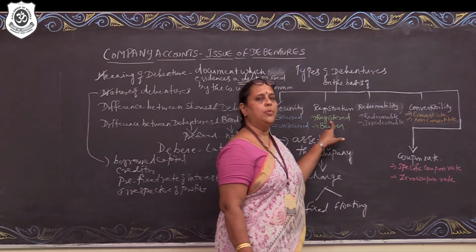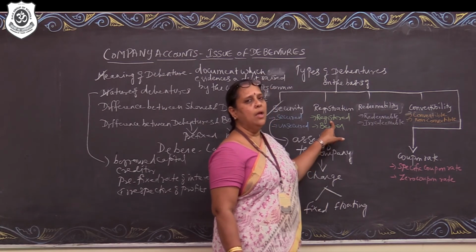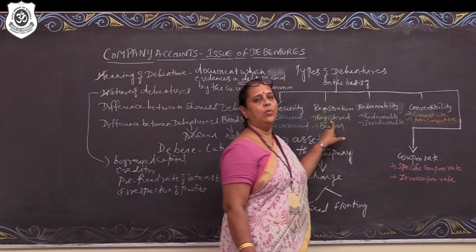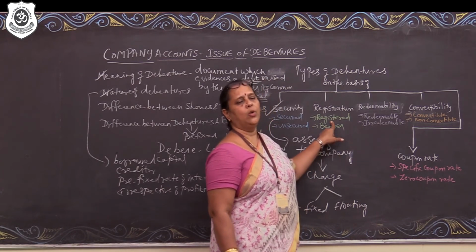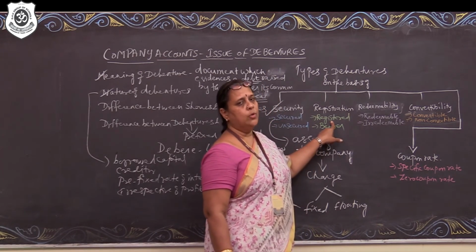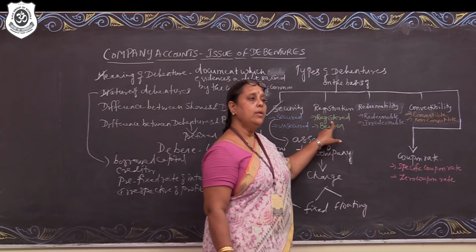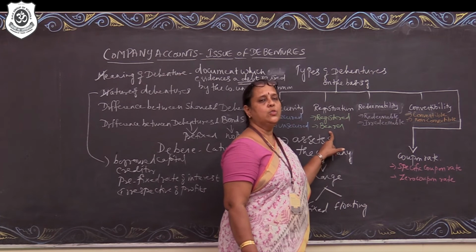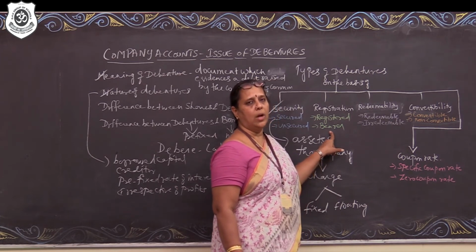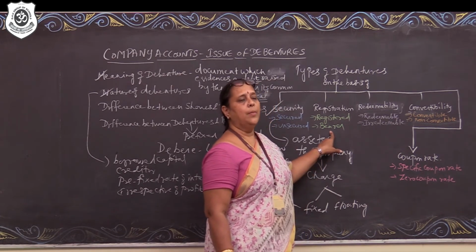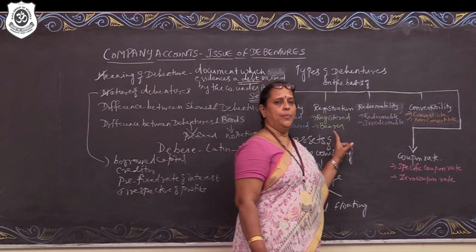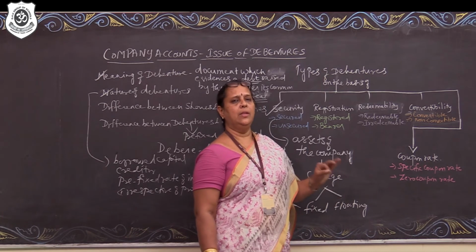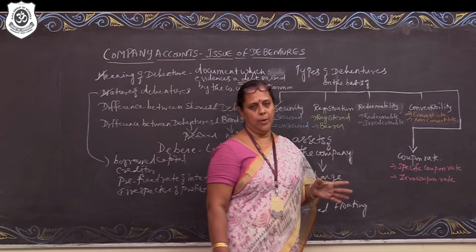He need not come to the company to prove that he is the debenture holder. The amount of interest will be credited directly to the registered bank account of the particular debenture holder. So, that is the advantage. But on the other hand, if it's going to be a bearer document, no interest will be payable to the account number. The company will inform in its website or in the newspapers that the company will be paying the interest on such and such date.